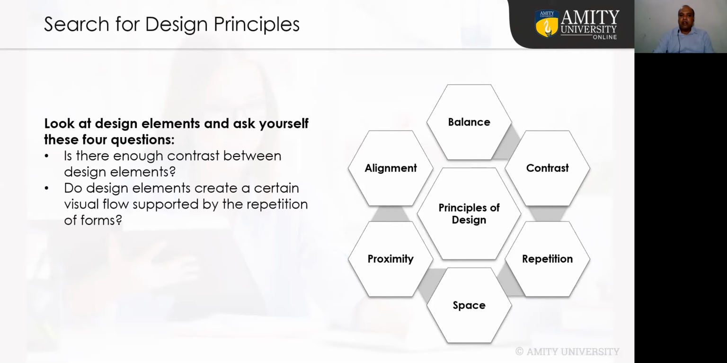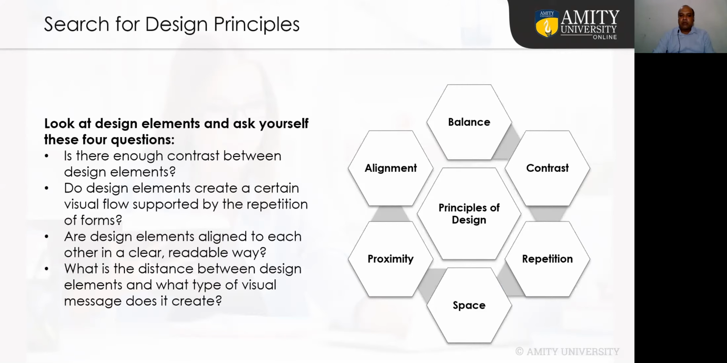Do design elements create a certain visual flow supported by the repetition of forms? We need to check whether the elements are repeated in the design or not. Are design elements aligned to each other in a clear, readable way? That is what alignment is. If everything is properly aligned with the vertical, horizontal, center, that you need to find. What is the distance between design elements and what type of visual messages does it create?